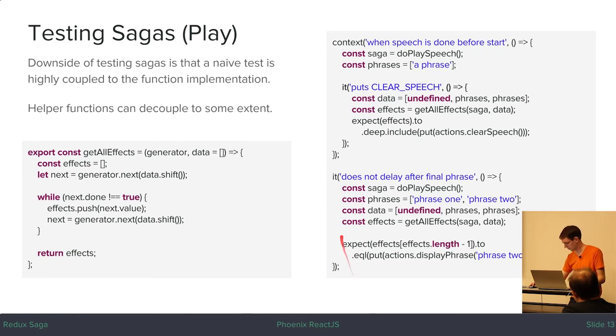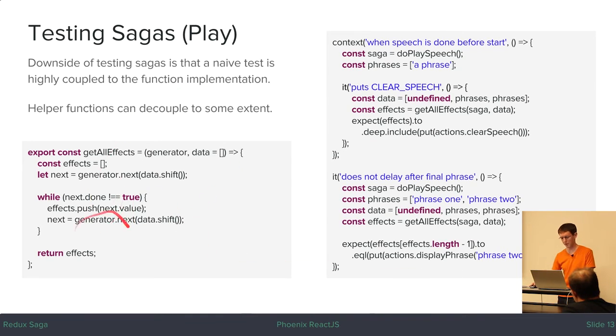So just really quickly, with this test, we want to test the behavior that it doesn't delay after displaying the final phrase. We can do that without just calling next a bunch of times. We just use that helper function and then check that the last effect that gets yielded is equal to the effect where we display the phrase rather than a delay effect.